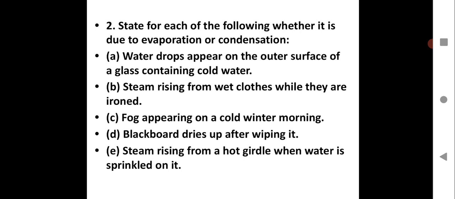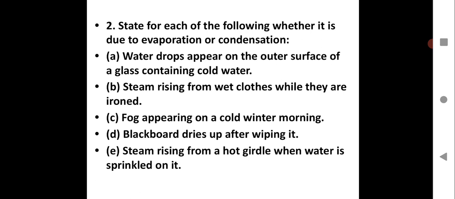So it is not due to the water in the glass moving out or seeping out of the glass. It is due to the condensation of the water vapor in the air which comes in contact with the cold surface of the glass and gets condensed, and that condensation gives rise to water droplets on the surface of the glass. I hope that is clear.